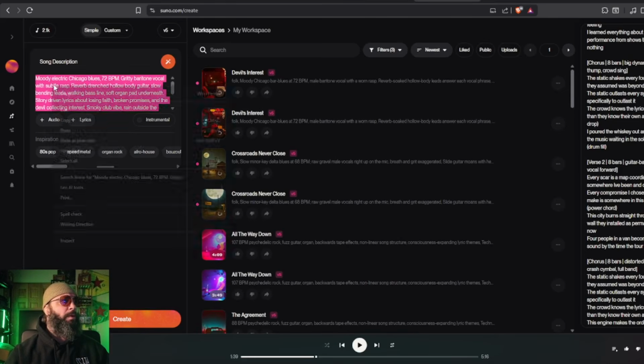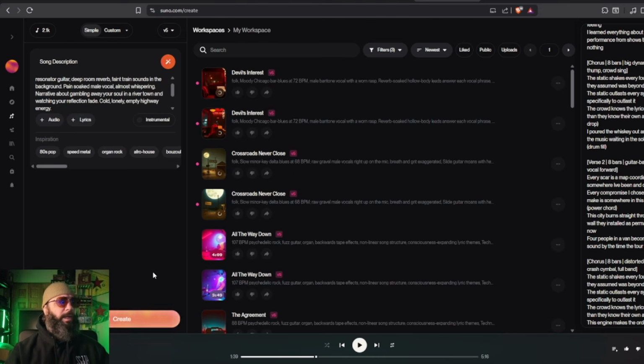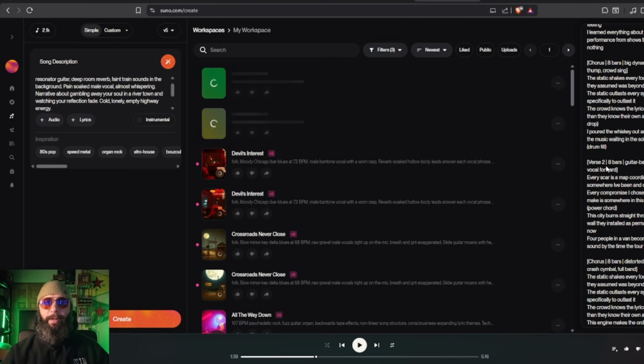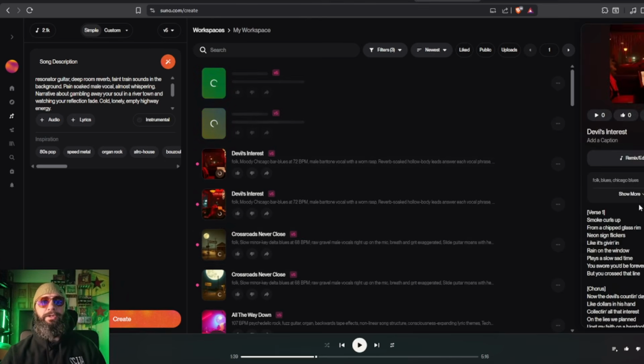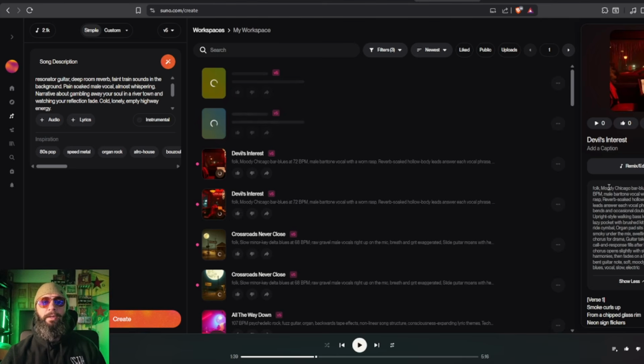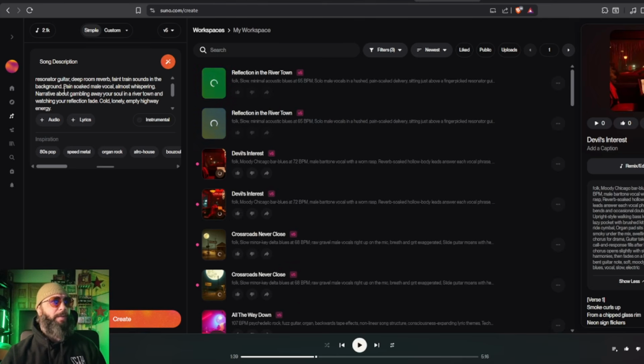And ultimately, what you want to do at the beginning is just start banging out songs. And once you get your bangers, once you get your best songs, you come back to them and you click on them. And then you just steal the prompt from right here. See how it says this? Boom. Because you can type in whatever you want. It's still going to change it a little bit here. Okay. And then we can copy it. Bam. And you'll always have the prompt saved right there.